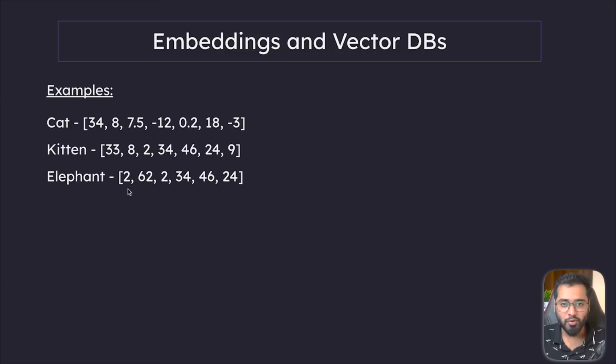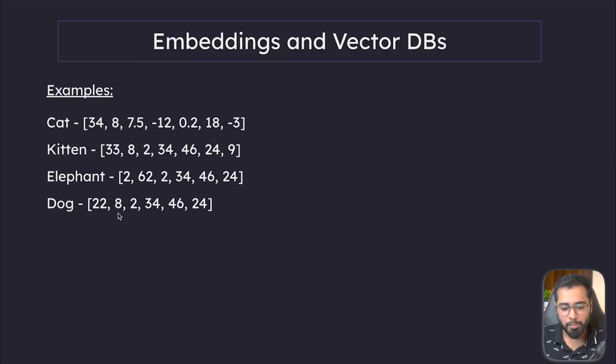In the embedding for the elephant, the first number can be much farther away from 34 because the sizes are very different, right? Now, we can think of the same thing for the second number as well. Let's say the second number might represent whether it is a pet or not. So if we vectorize the word dog, then the second value in the vector would be closer to this because both cats as well as dogs are pets. So it's going to be closer.